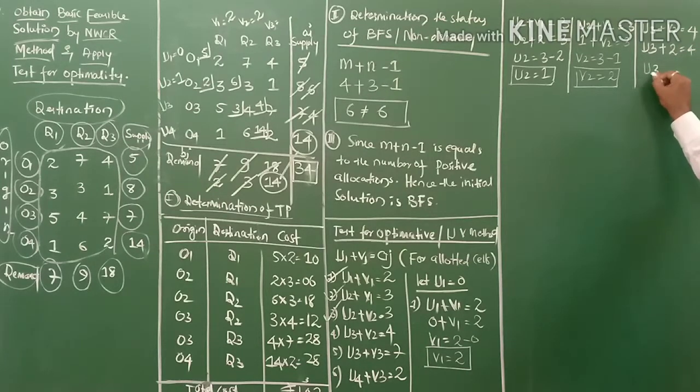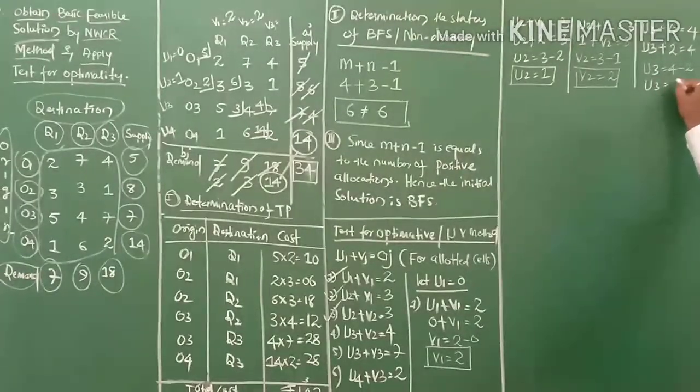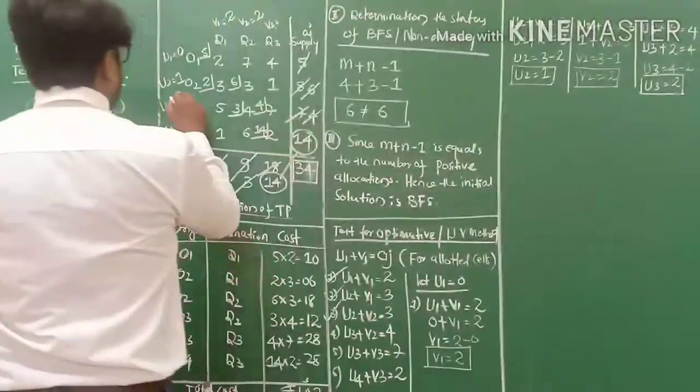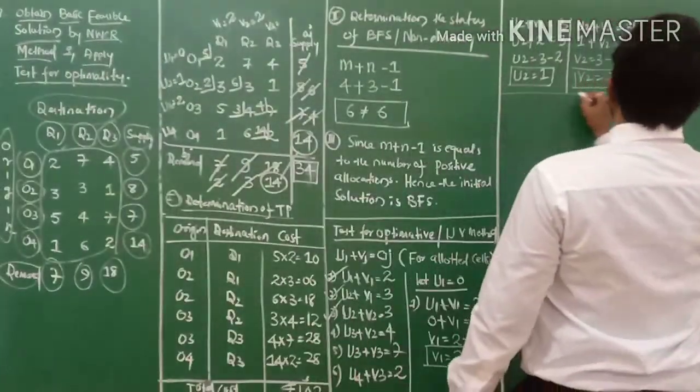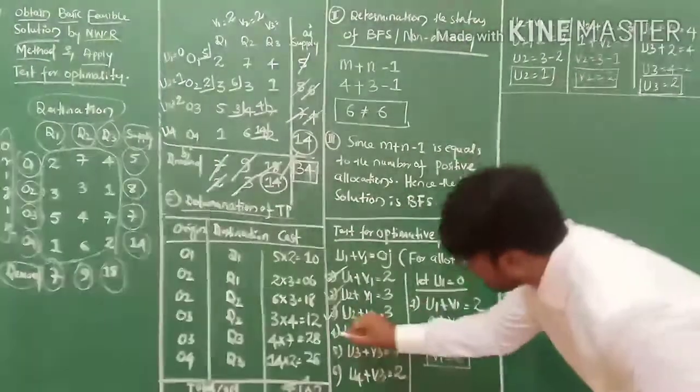So u3 equals 4 minus 2. So u3 equals 2 my friends. So u3 is calculated, u3 equals 2. Write u3 equals 2 my friends. This fourth one is done.